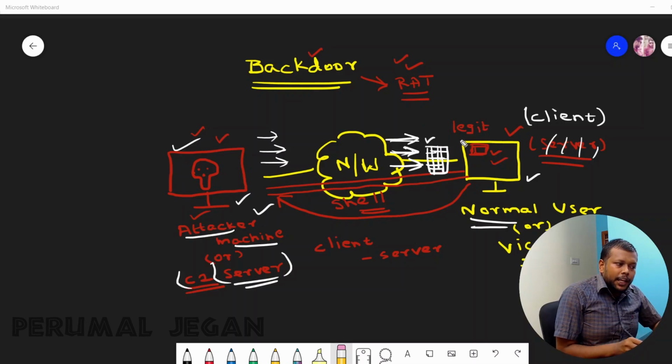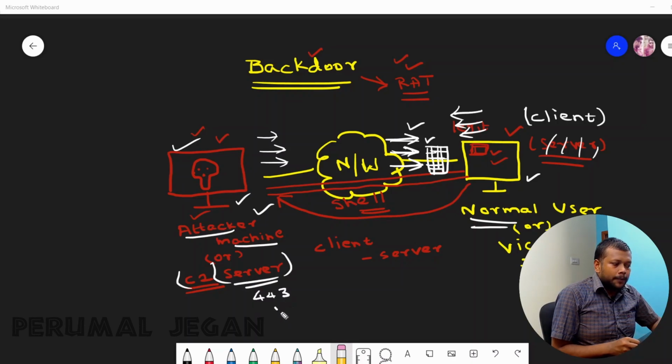Now in this scenario, the normal user might have some relaxations in outbound traffic compared with inbound connections. For example, when the attacker machine is listening on port 443, the well-known port for HTTPS, most networks should be able to connect to this port, as port 443 is more common than other ports.